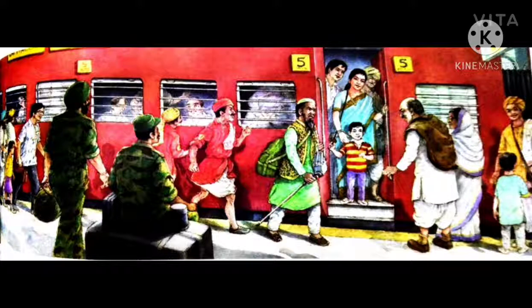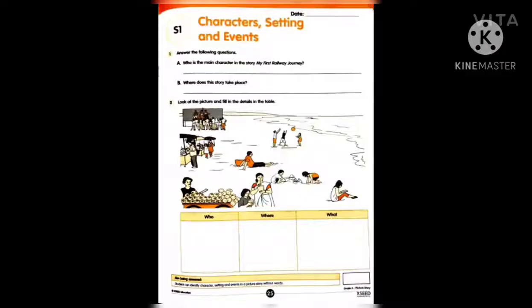You can see and tell what they felt just by their senses. Now, basing on this story, let us complete our volume page number 25 about the characters, setting, and events, and also try to see by the senses.